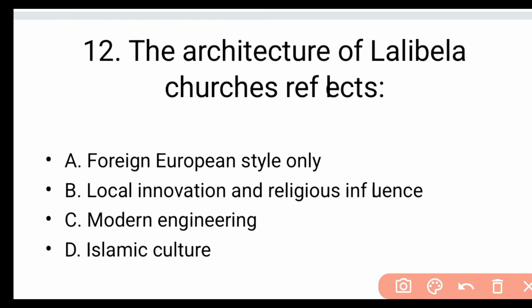Question number 12. The architecture of Lalibela churches reflects A. foreign European style only, B. local innovation and religious influence, C. modern engineering, D. Islamic culture. The answer is B. local innovation and religious influence. So it is innovated by locals, the architecture and the designer, okay? And the local Ethiopians built that by using a hammer and chisel. Okay, thank you.